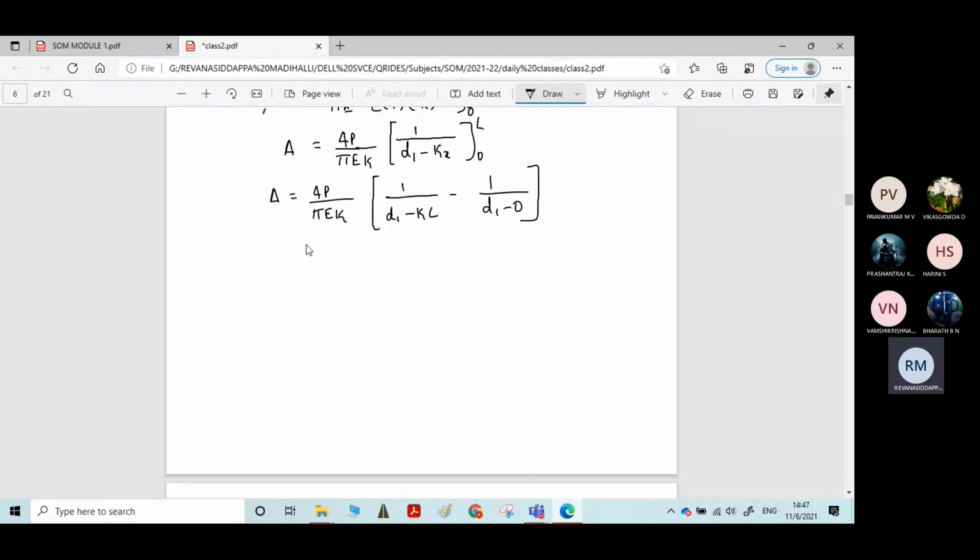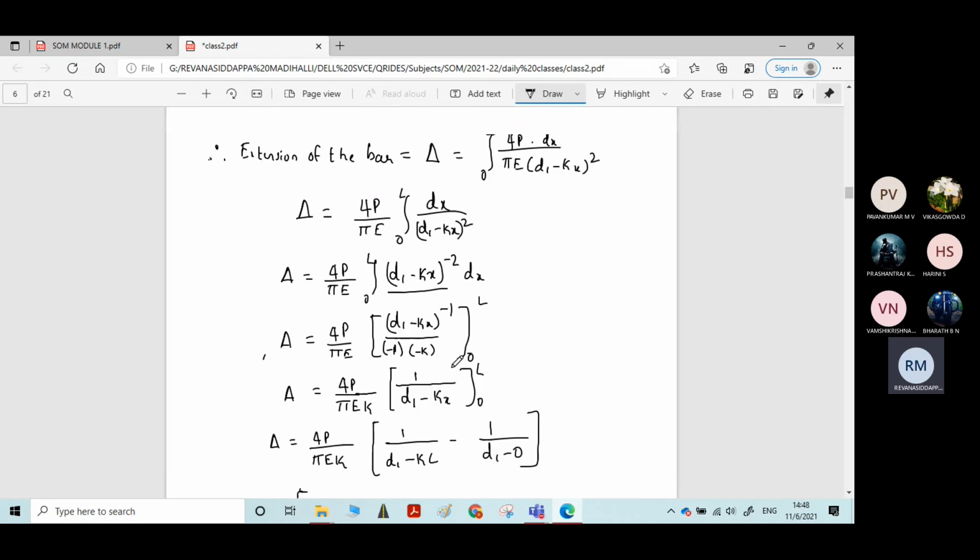Now you calculate the value of d1 minus kL by substituting the value of k. We already know the k value.